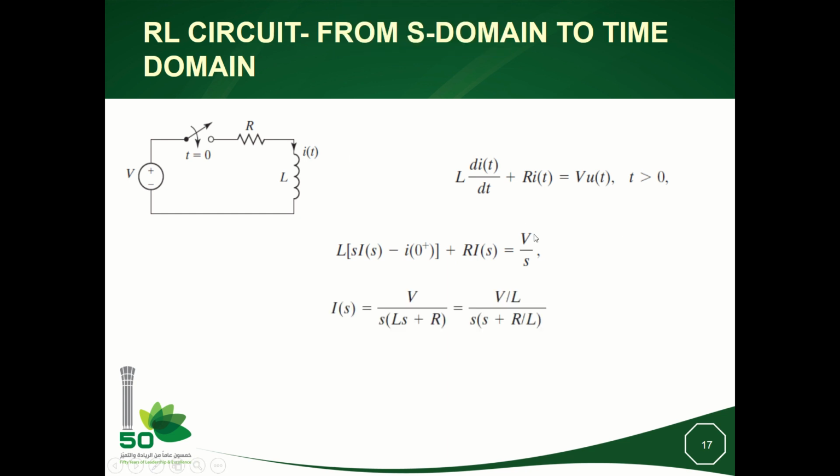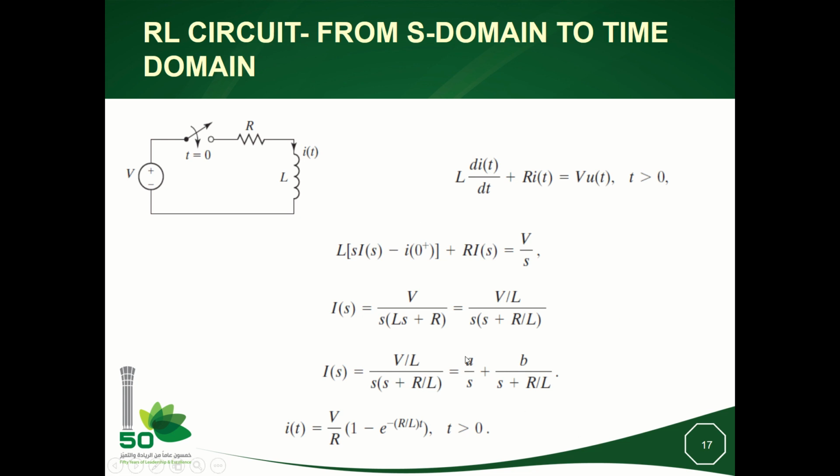You see now, when we compute the Laplace transform in both sides of this differential equation, we get something which is independent from time, okay? So it is like we are solving a normal equation with respect to the variable I(s). So now if I extract I(s) from this equation, I will get I(s) equal to this. So this is a rational function in s. If I decompose this rational function into two terms, which is A divided by s plus B divided by s plus R divided by L,